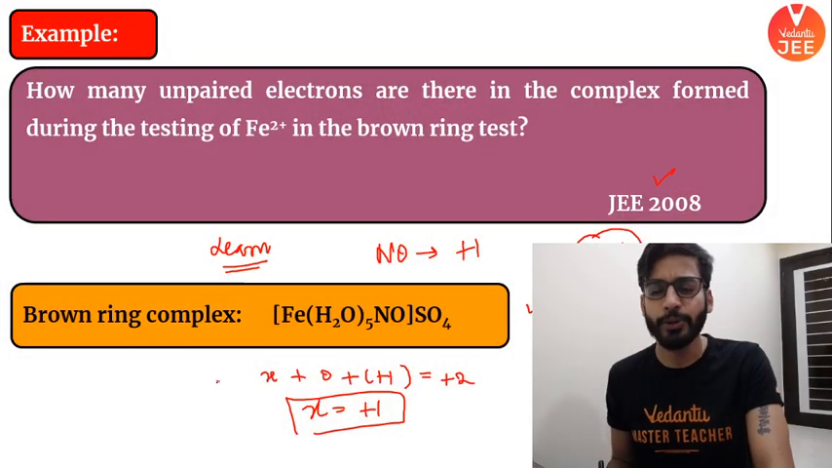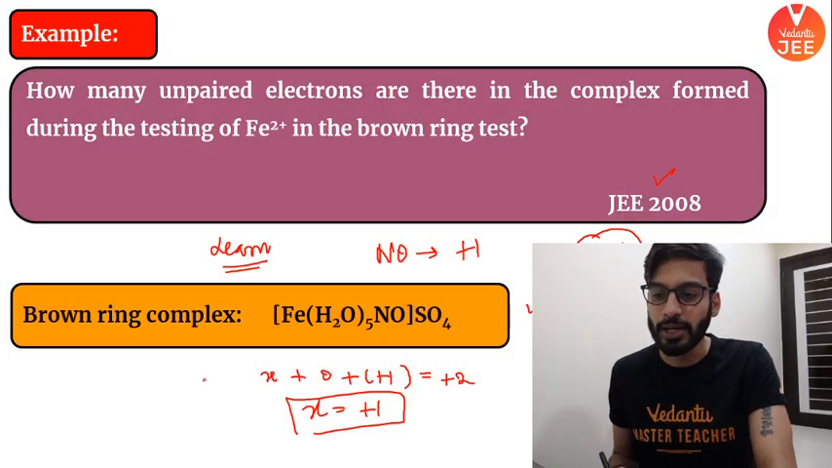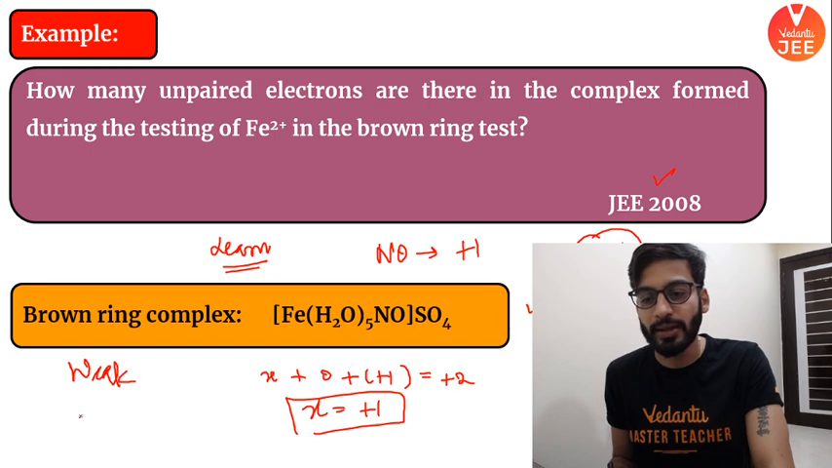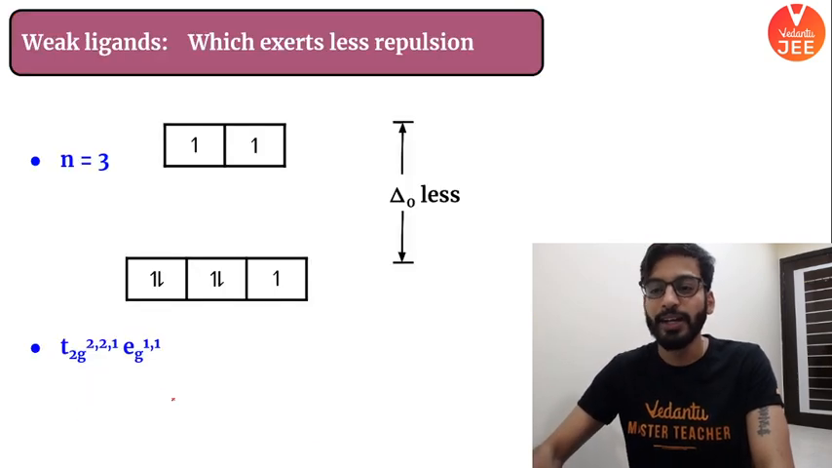But is that our question? No. The JEE was asking how many unpaired electrons are there. Next thing, please make sure water and NO+ are weak ligands. Now I think everyone can do this. These are weak ligands. I'm pretty sure now you can move ahead.